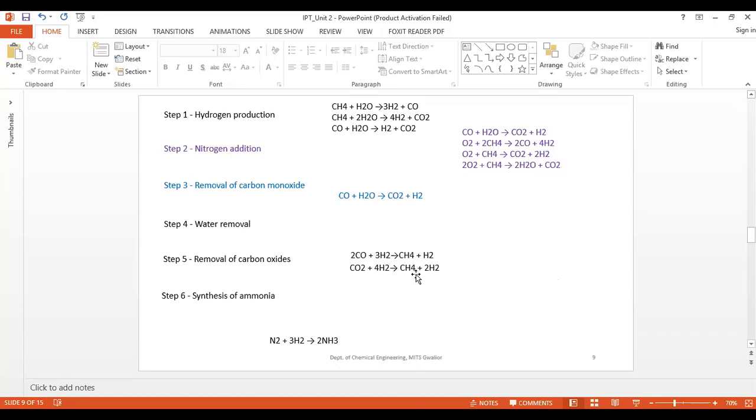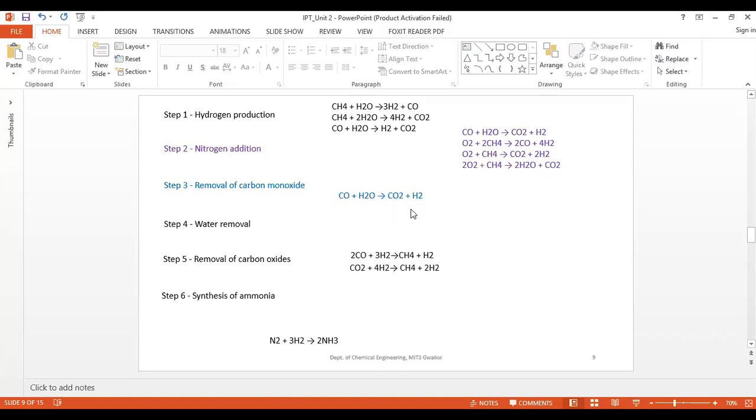The third step is removal of carbon monoxide. Here the carbon monoxide is converted to carbon dioxide, which is used later in the synthesis of urea, and this reaction is known as the water gas shift reaction.